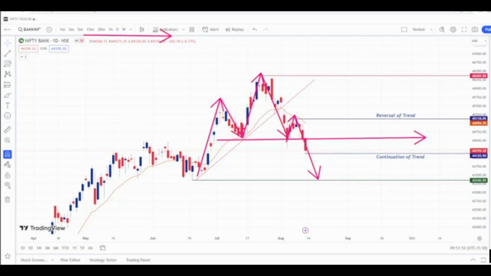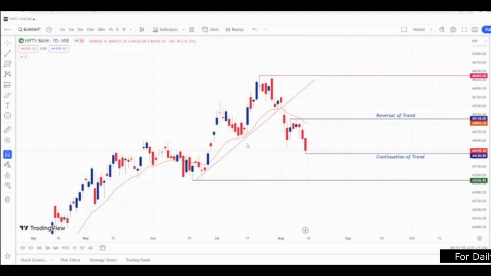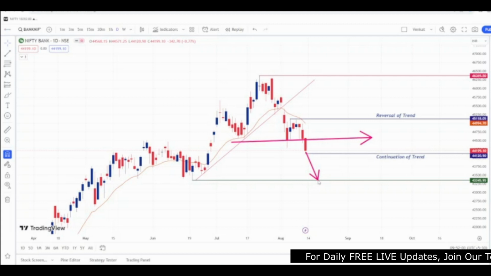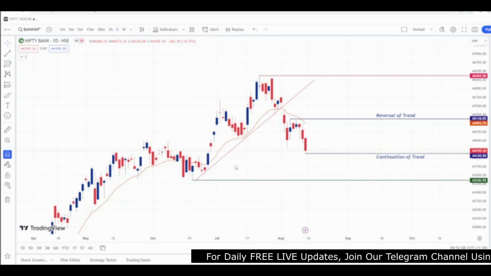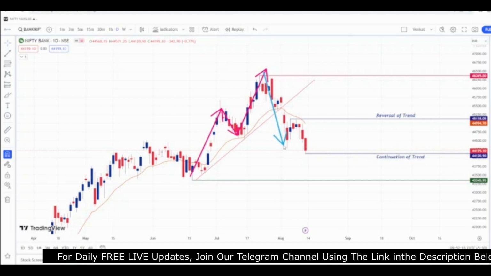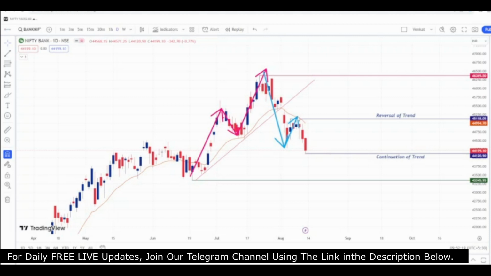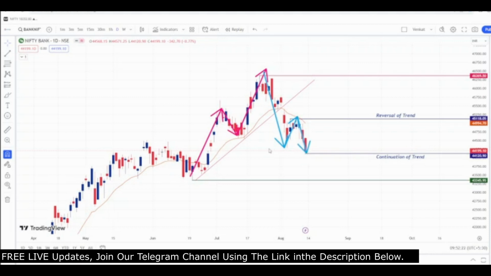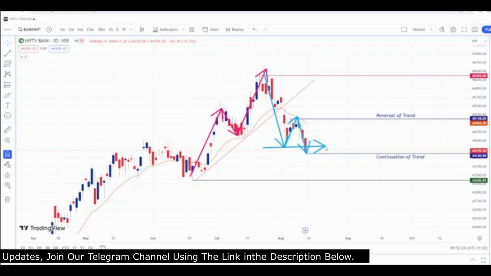So what can we expect this week? Generally in this pattern, if it gives a breakdown of the neckline, then we can see a target of this level, which is the end of this head and shoulders pattern, near 43,345. In Bank Nifty also, the previous trend is upside like this. Now the trend has shifted to downside. Now it is sell on rise. This is the impulsive move. This is the correction. Again, we are seeing an impulsive move, and on Friday's trading session, Bank Nifty has given a breakdown of this previous swing low, which is near 44,200.